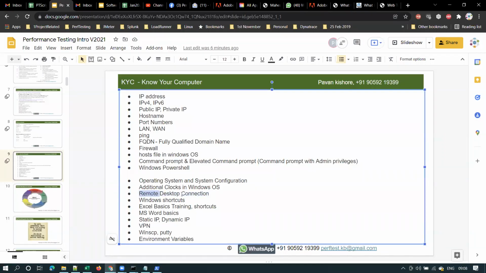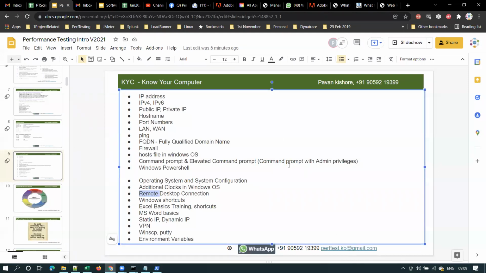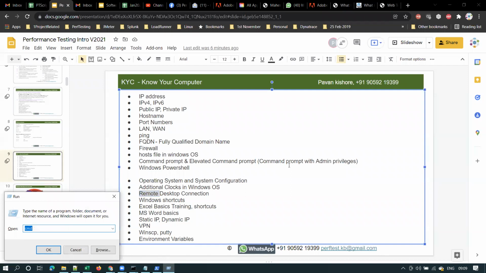If you want to connect to a remote machine, say for example, I have one personal laptop at my home, and I want to connect to that machine, you open a run prompt and type mstsc. This is one way. Let me show you this. mstsc stands for Microsoft Terminal Services Client.